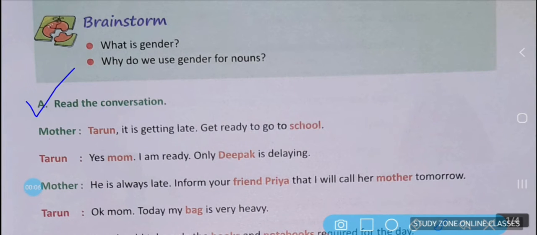In exercise A, there is a conversation given. Here a mom is talking to her son Tarun. The mom says, "It is getting late, get ready to go to school." Then Tarun replies, "Yes mom, I'm ready, only Deepak is delaying." Mother says, "He is always late. Inform your friend Priya that I will call her mother tomorrow." Then Tarun says, "Okay mom, today my bag is very heavy."